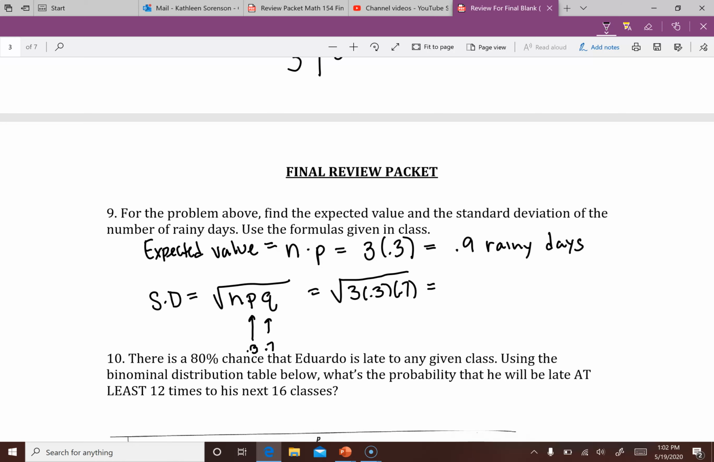And that's going to give me 0.7937 days. And that's our standard deviation, meaning that we can expect from our average here that it's going to be kind of plus or minus that 0.7937.